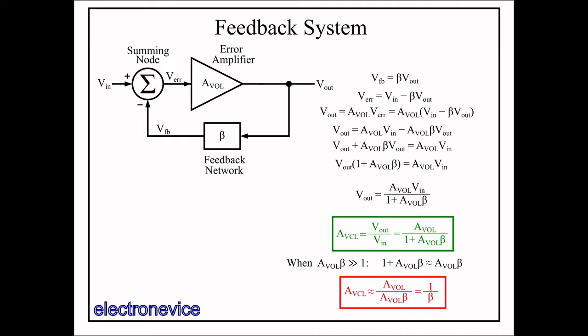Resistors and capacitors are much easier to make with precise characteristics than the gain of the error amplifier, so we're effectively using large open-loop gain and negative feedback to make the system more precise, just as with the ideal op-amp equations. So we see that the quantity AVOL times beta is a central parameter of the feedback system. This quantity is called the loop gain.